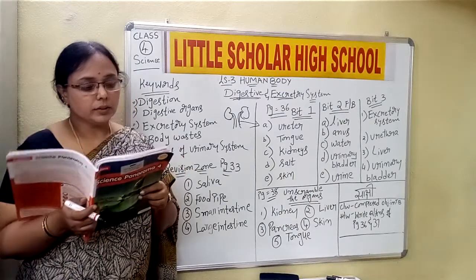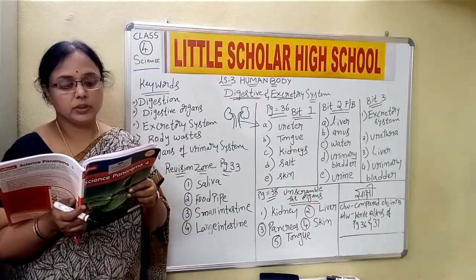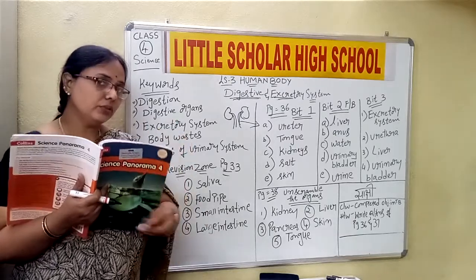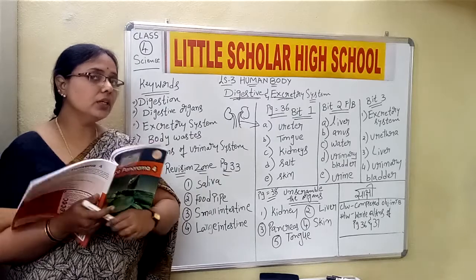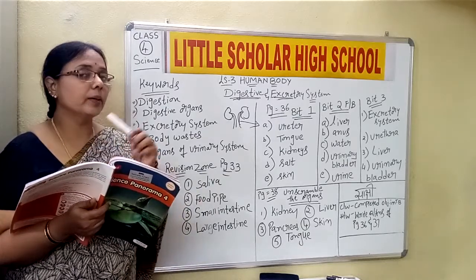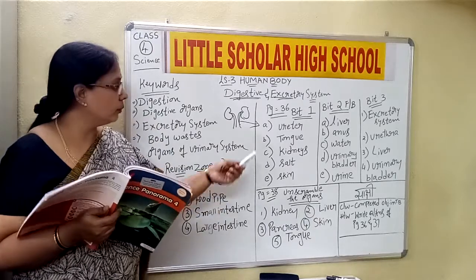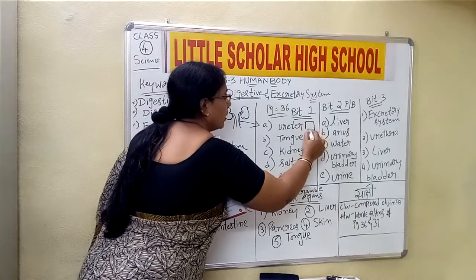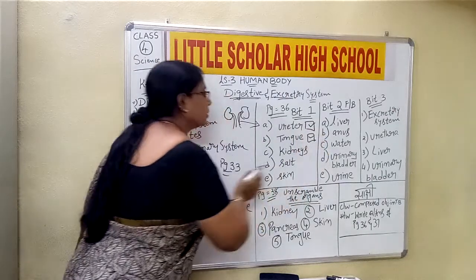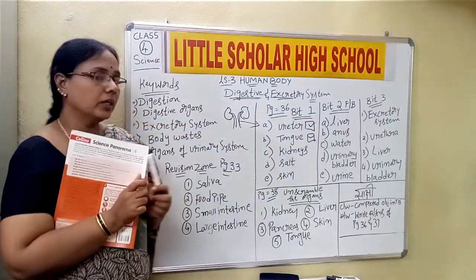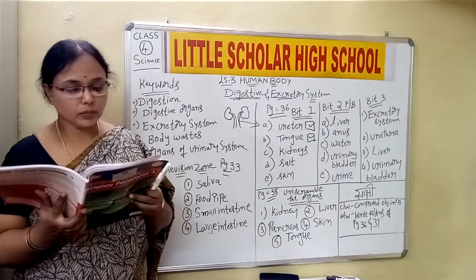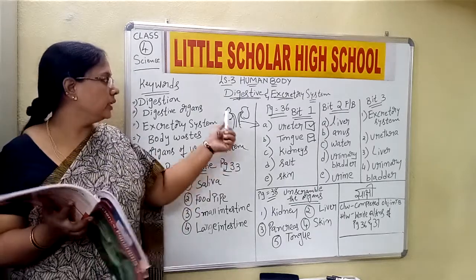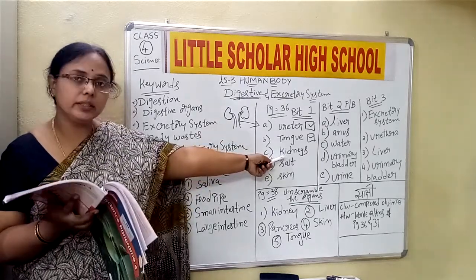Then, dash helps to push the food down into the food pipe. First we take the food in the mouth, and from the mouth it enters into the food pipe with the help of the tongue. So B is tongue. Please put the tick mark in the respective box. Then third one, dash are bean shaped structures. Yes, kidneys are bean shaped structures.